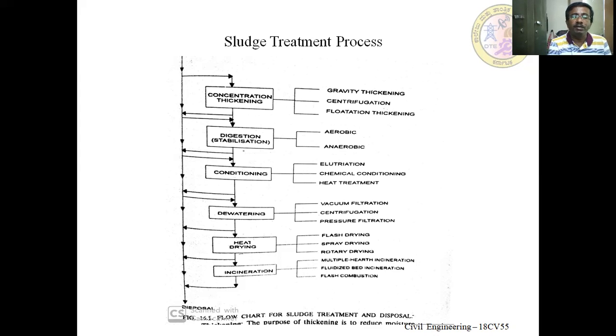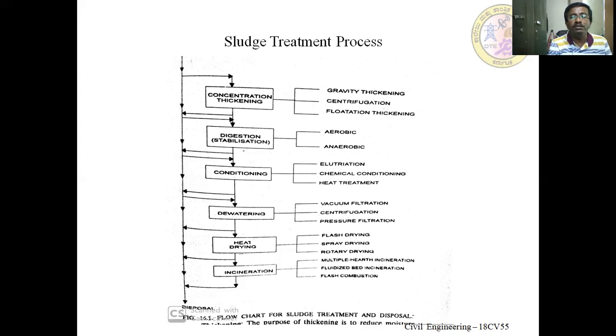Heat treatment is one in which we pass heat at a temperature of 150 to 200 degrees centigrade with high pressure through the sludge. When heat with high pressure and high temperature is passed through the sludge, the moisture content present in the sludge is evaporated. By that, the thickness of the sludge is decreased and the moisture content is removed.